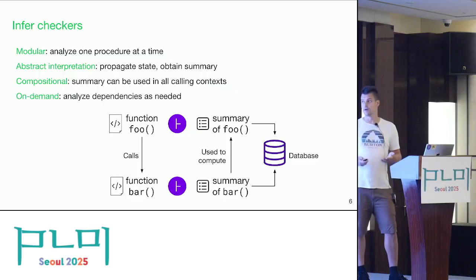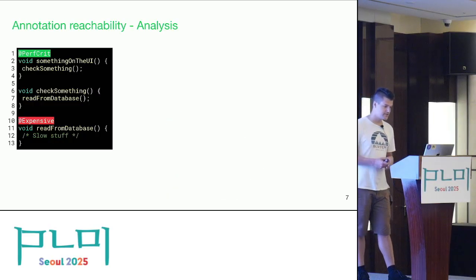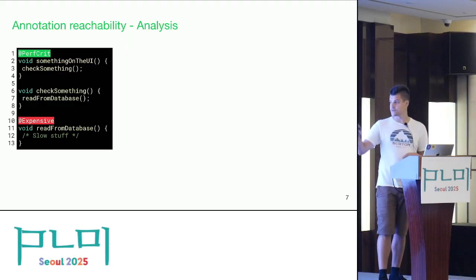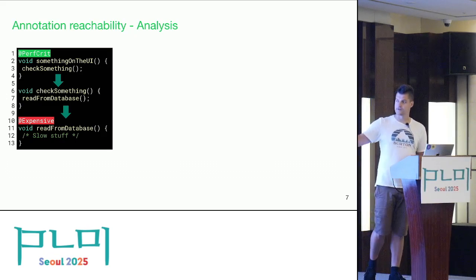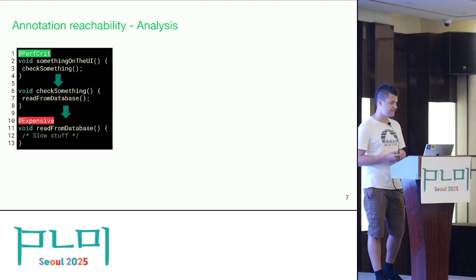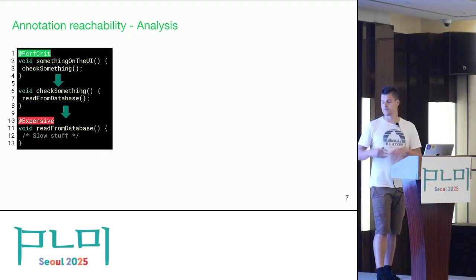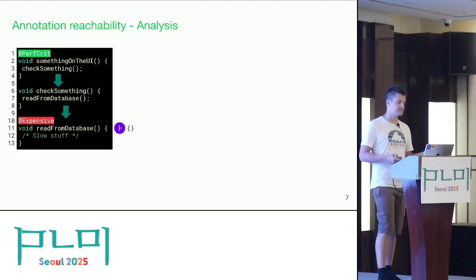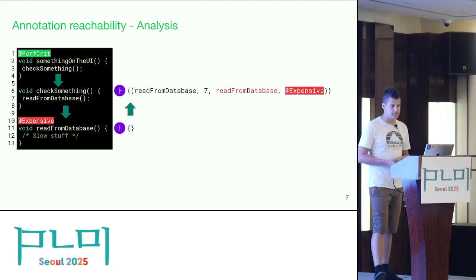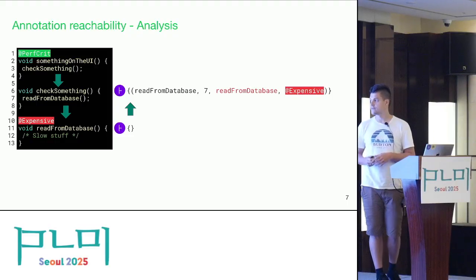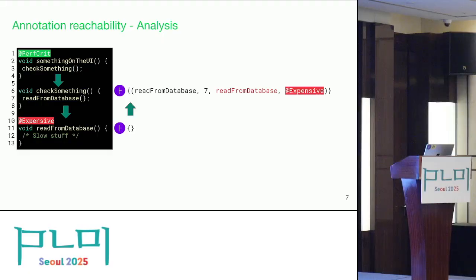Infer checkers work typically. And for annotation reachability, I will first go through an example. So we have this example from before, and here you can see the dependency between the functions. So first, Infer would analyze read from database, which from the perspective of this checker, it doesn't do anything because it doesn't call any function, so it will just provide an empty summary. Then we go to check something where we see that in line 7, it calls this read from database function, which is actually a sink annotated with expensive. So we put this in our summary.